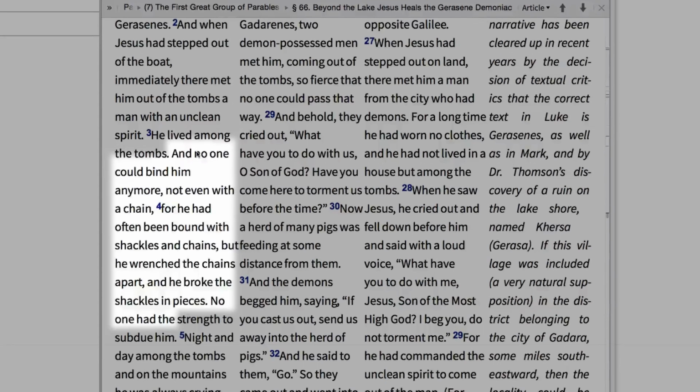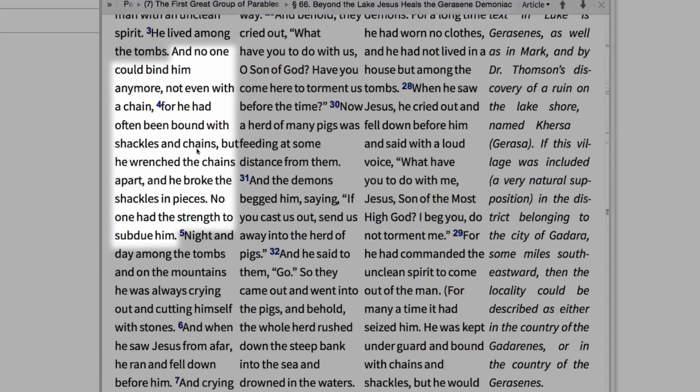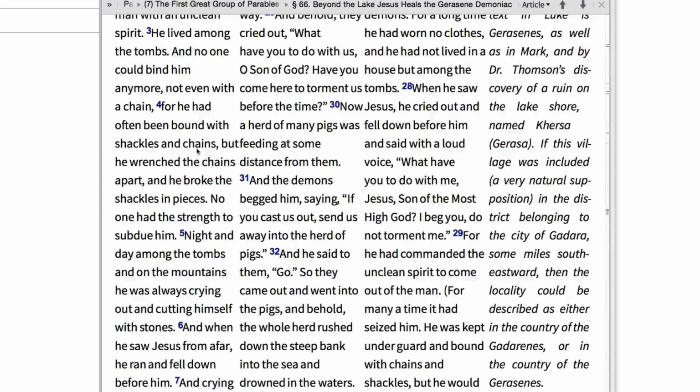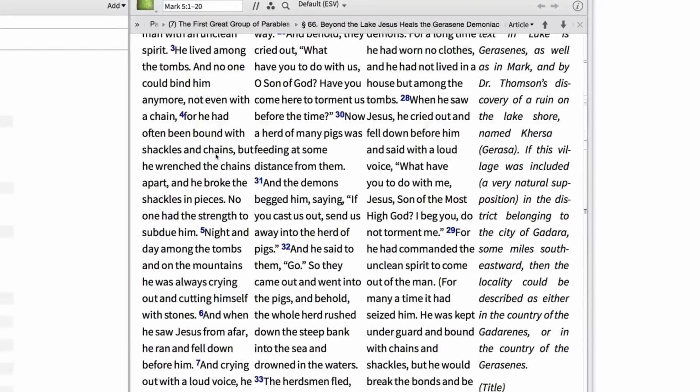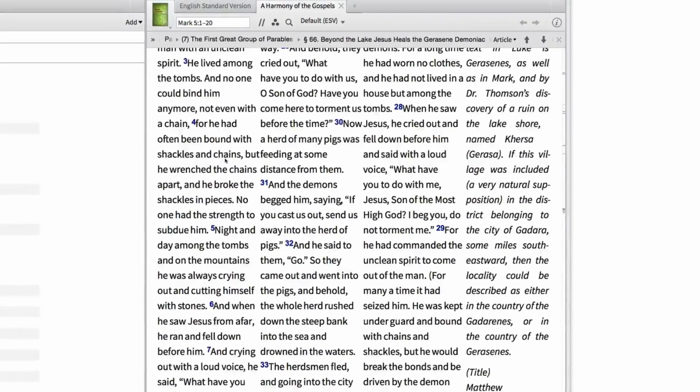Then, Mark goes on to describe this man as someone who could not be bound, not even with chains. Although some people had tried, this man was uncontrollable. The uncontrollable man presented here is connected closely with the uncontrollable sea from the previous story in Mark chapter 4. So reading parallel accounts can be extremely helpful in getting all the details of a biblical story.